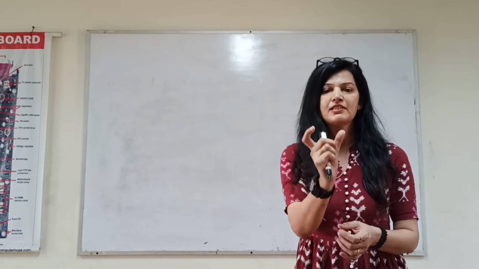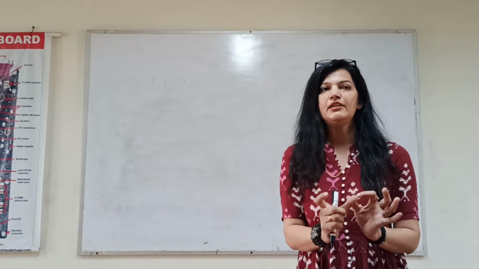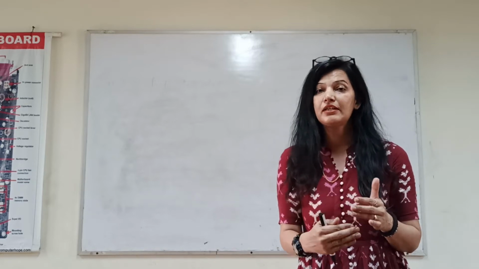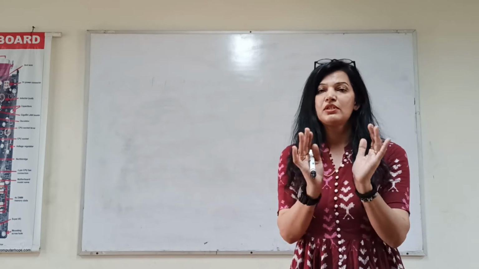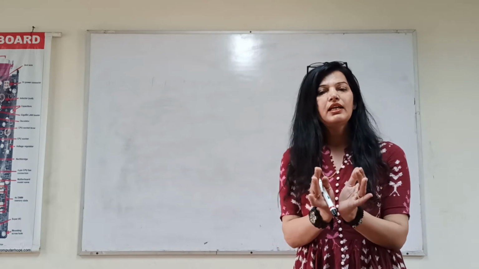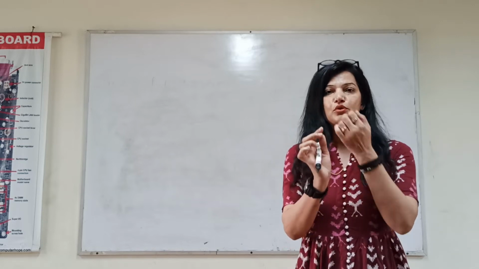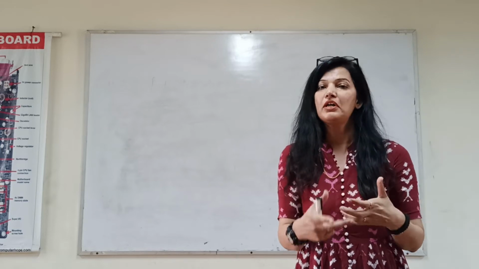We need a very small size motor, so we use permanent magnet to set up the magnetic flux into the magnetic circuit. In that case, we do not need field winding; only the permanent magnet will produce the magnetic flux.